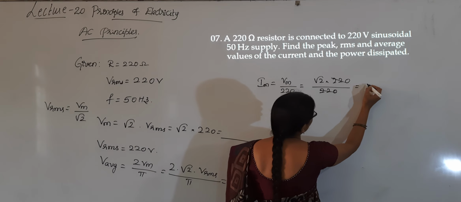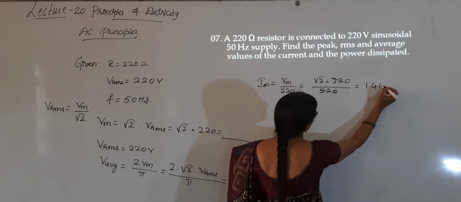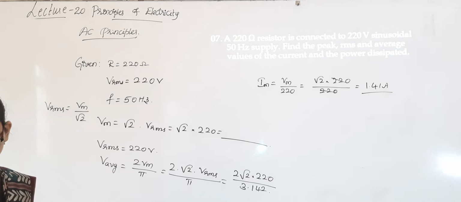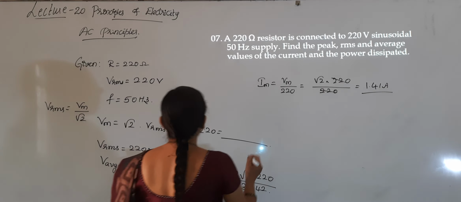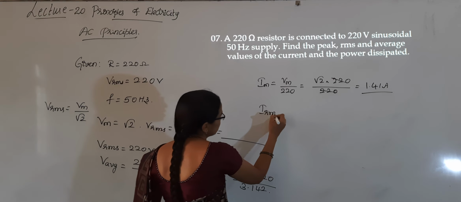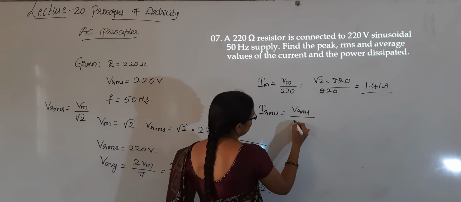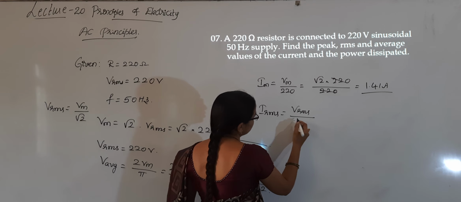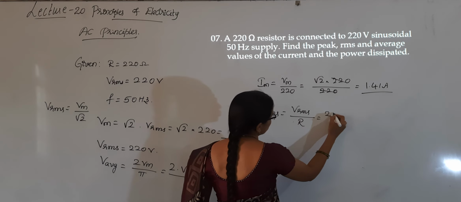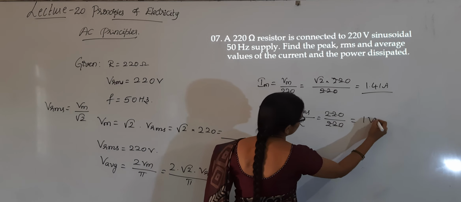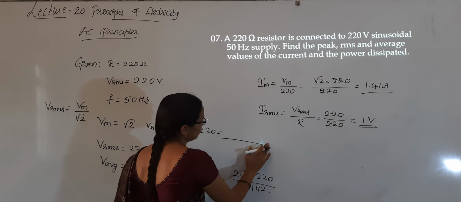Root 2 is 1.41 amperes. Irms is equal to, again same thing, Vrms divided by R, that is 220 divided by 220, 1 ampere is the Irms.